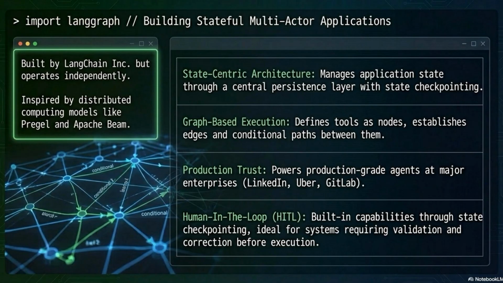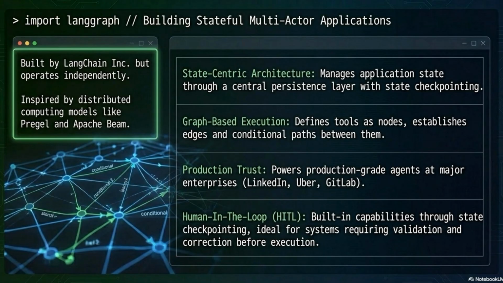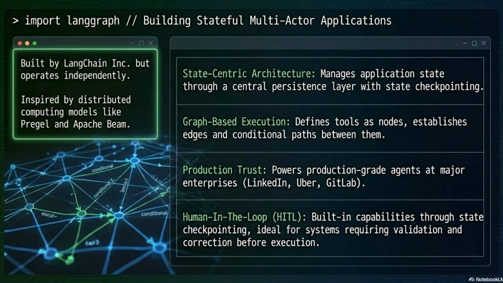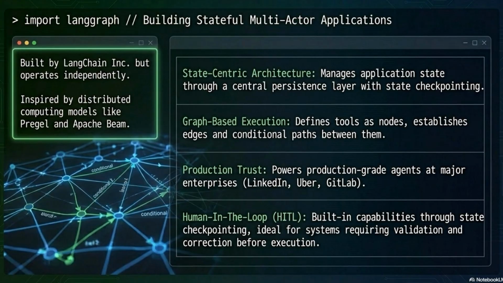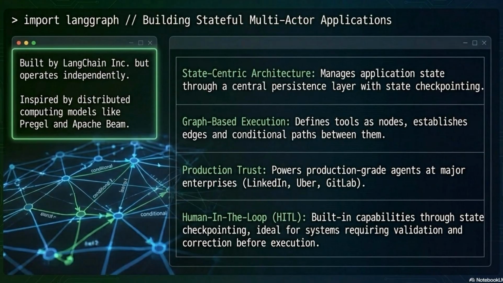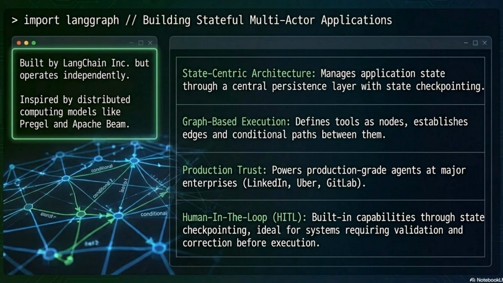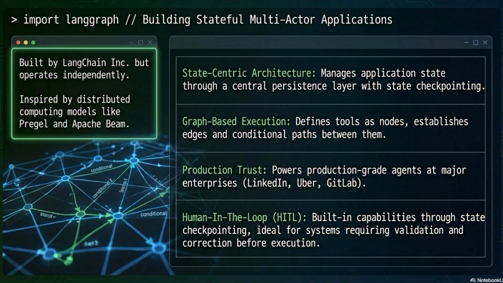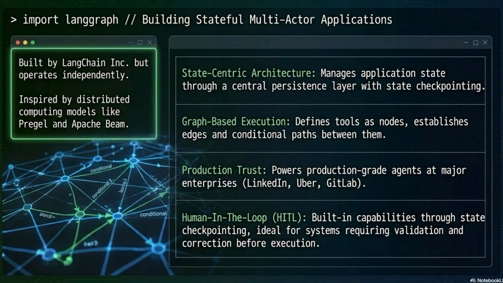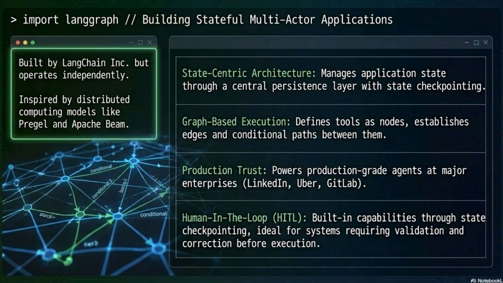Production trust: LangGraph powers production-grade agents at major enterprises including LinkedIn, Uber, and GitLab. This is not experimental infrastructure. And human-in-the-loop, built-in capabilities through state checkpointing, ideal for systems that require human validation before irreversible actions are executed. The graph can pause at any node, surface state to a human reviewer, and resume based on approval. For compliance-sensitive workflows or high-stakes decision systems, LangGraph's HITL architecture is the most mature solution available.